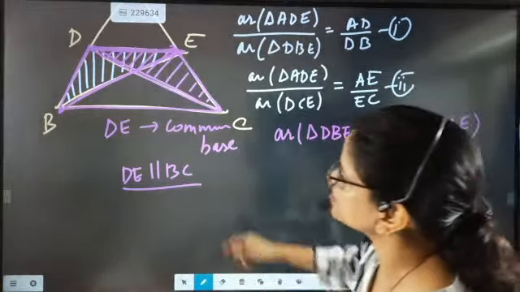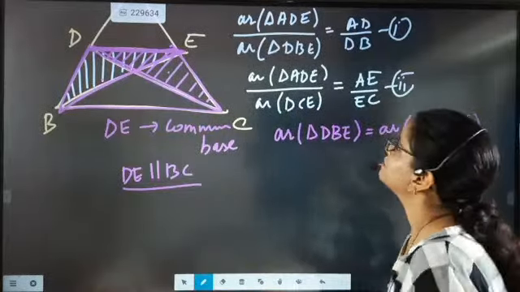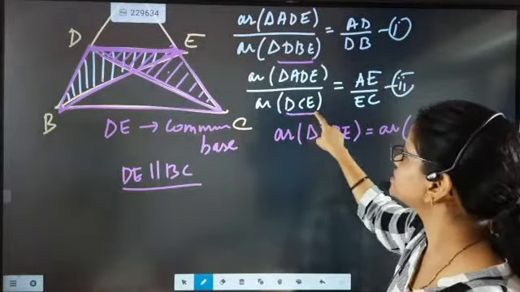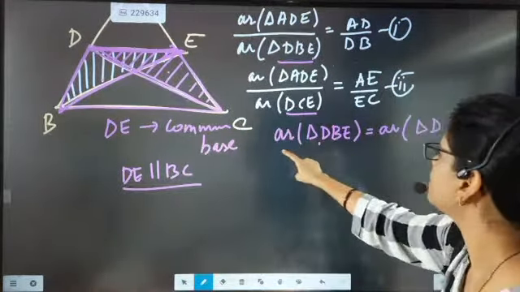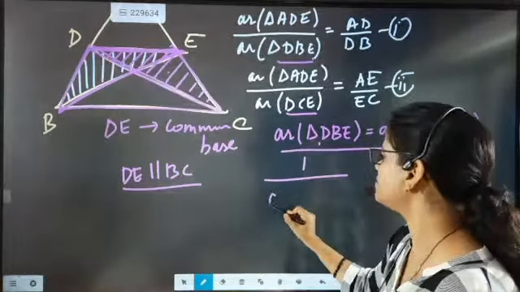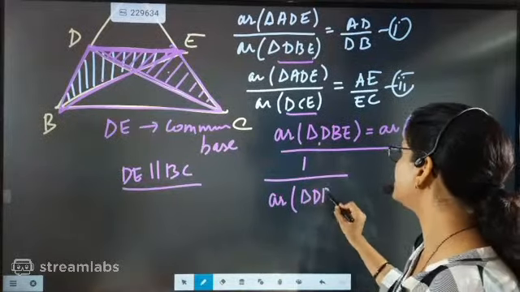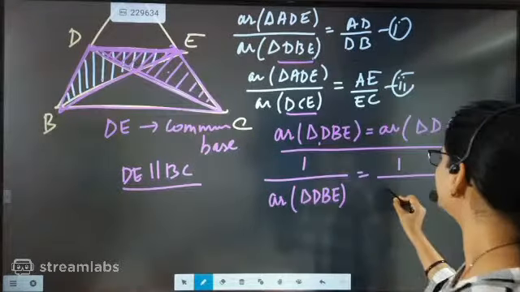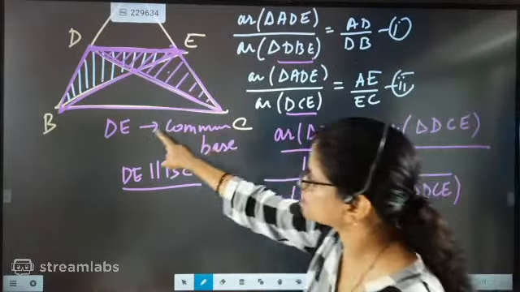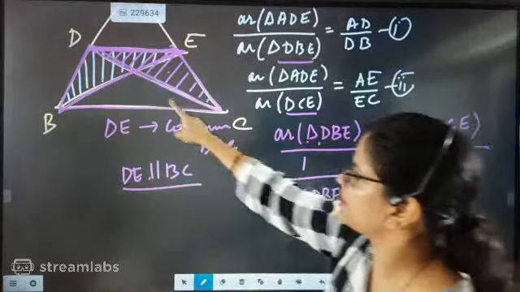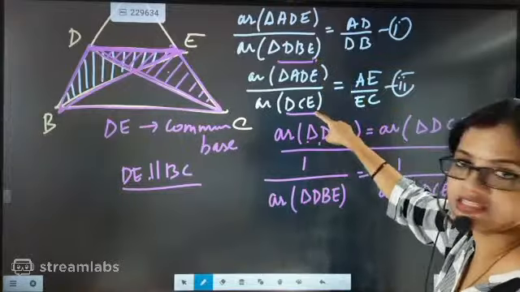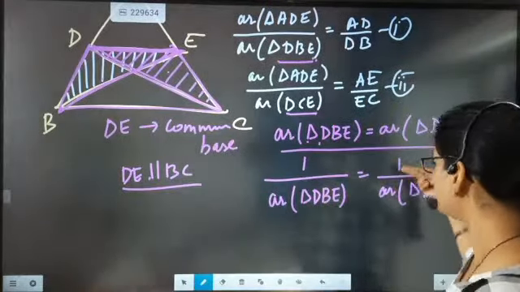Now we have written that this triangle and this triangle have the same area. But in the first part we see that DBE is in the denominator, and this one is also in the denominator. So what will we do? We will take the reciprocal. The moment you take the reciprocal, it will be 1 by the area of triangle DBE equal to 1 by the area of triangle DCE. So after using this theorem we wrote that these two triangles' areas are the same, and since DBE and DCE are in the denominator, we wrote the reciprocals.